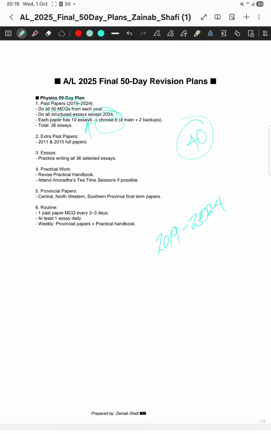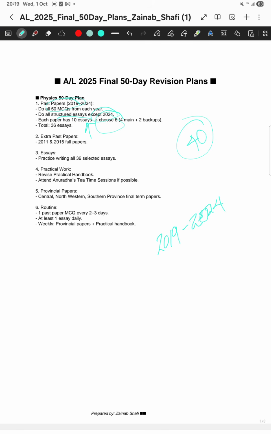Maybe electricity, mechanics and heat, and maybe another one, maybe properties of matter. Maybe they are your 4 main chosen essays, but you have to practice another 2 as backups, because we can't expect all the 4 essays to be easy. So you have to practice 6 essays from each paper. In total it's going to be 36 essays. So you have to divide this according to the number of days.